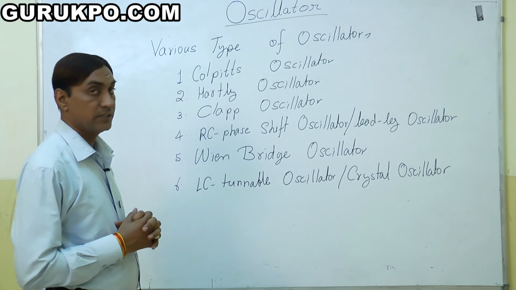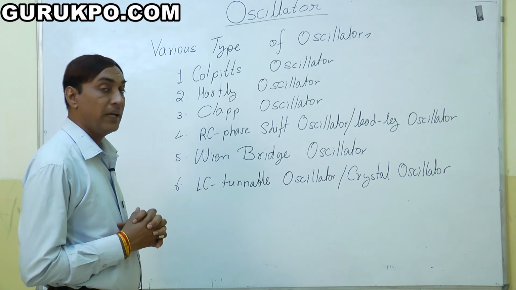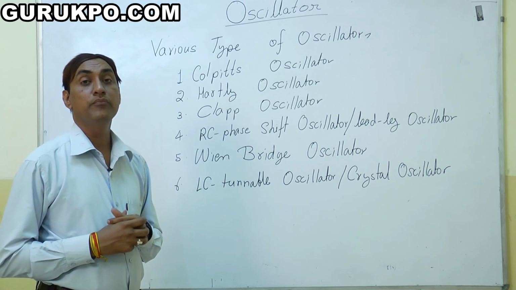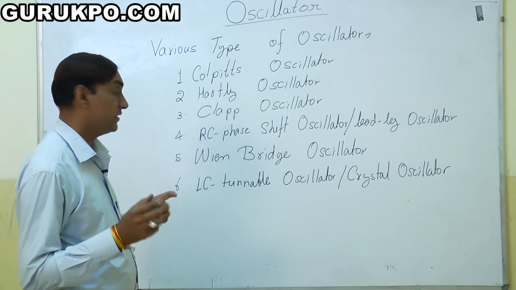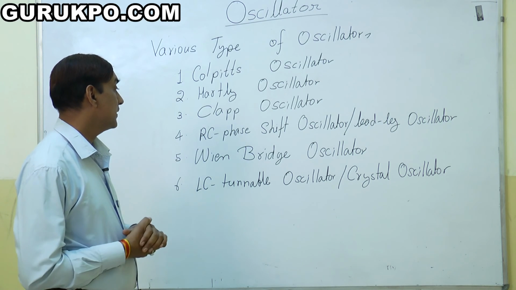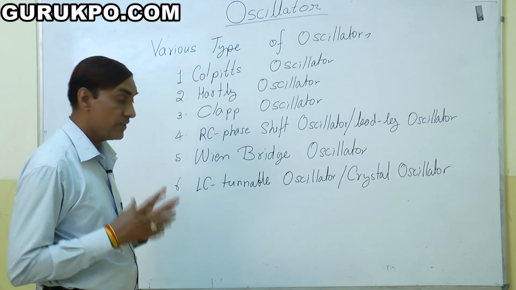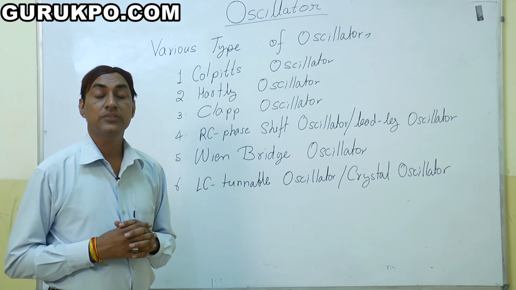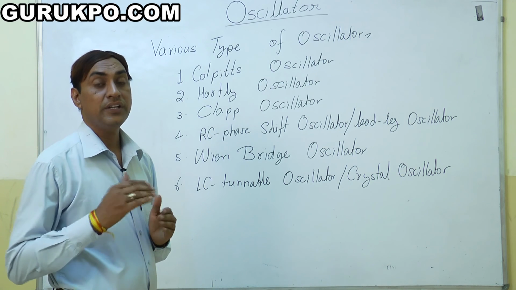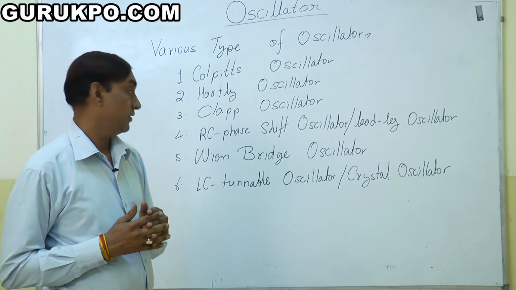And the Clapp oscillator is also using L and C components, but it also uses mutual induction. One point is also used in the Clapp oscillator, mutual induction. Number 4 is the RC phase shift oscillator. This is very important. In the RC phase shift oscillator, we use R component and C component. RC phase means they give a phase difference in the output of 180 degrees.